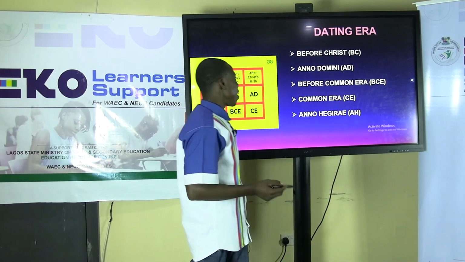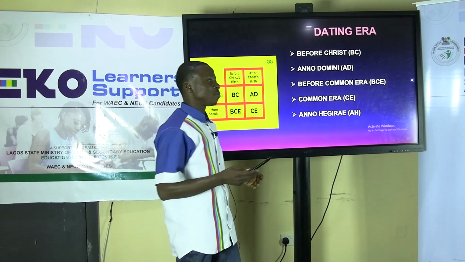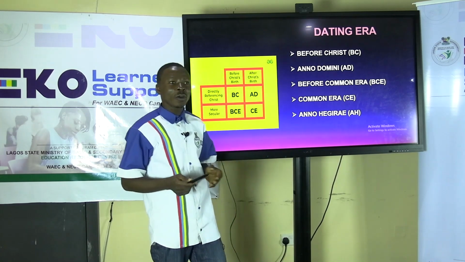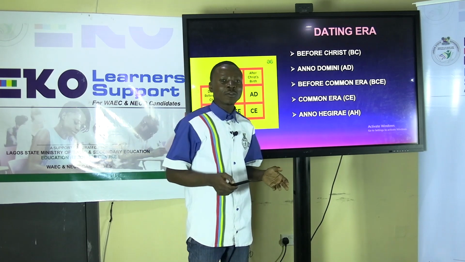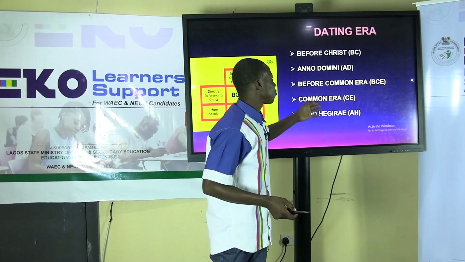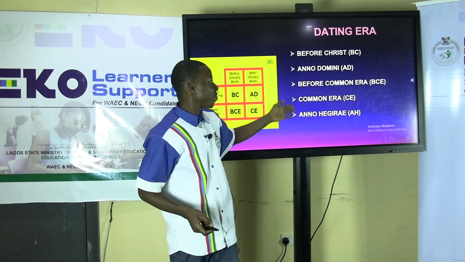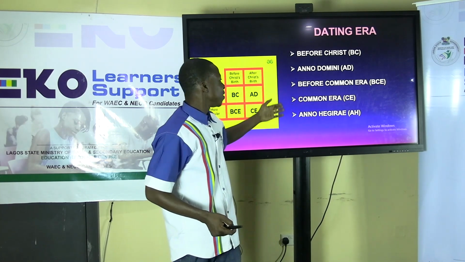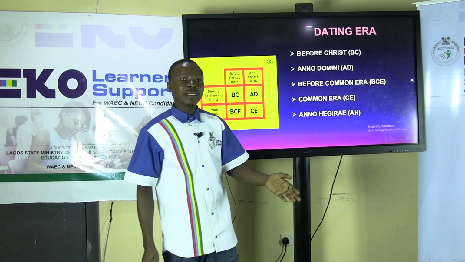Then for scholars and those people that are not Christian or don't want to make direct mention of the name of Jesus Christ, that's the reason why we have the likes of BCE, which is before Common Era, and we have CE, which is the Common Era.